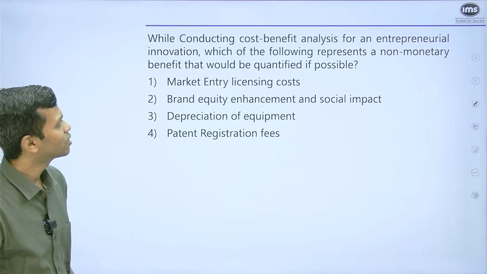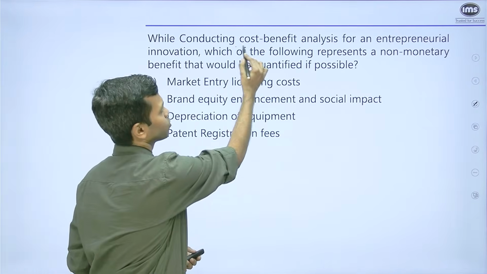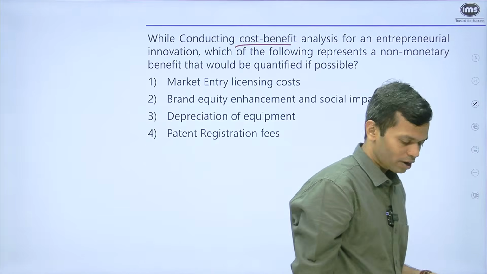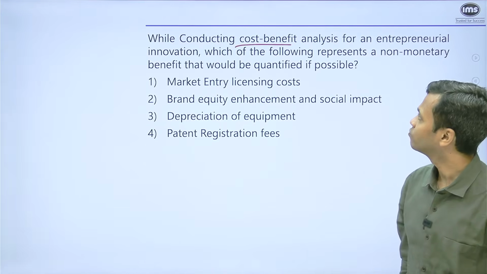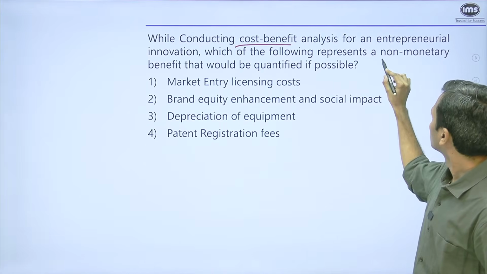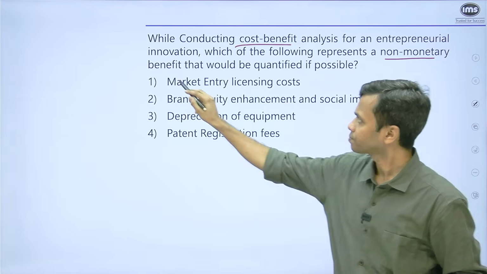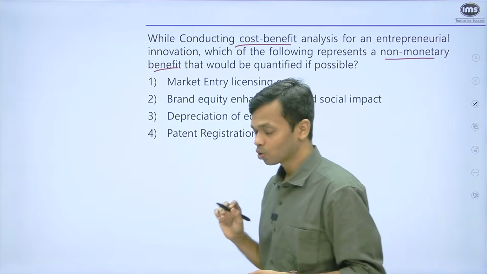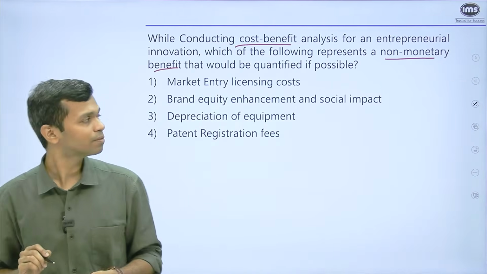And this says, while conducting cost benefit analysis, so you're doing CBA for an entrepreneurial innovation, which of the following represents a non-monetary benefit? Now, something which is a non-monetary benefit, that's a key word here.